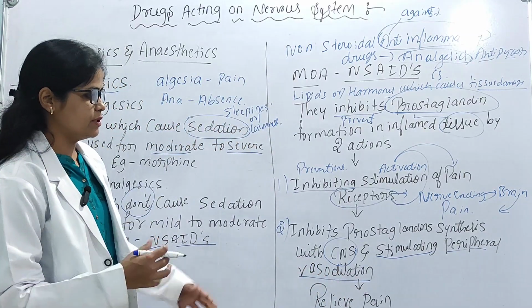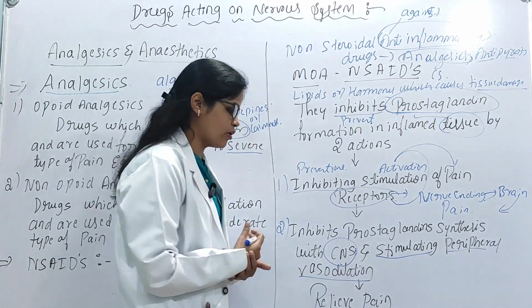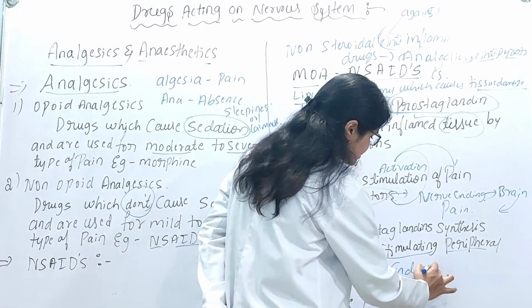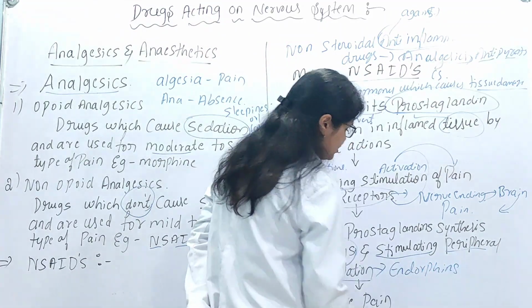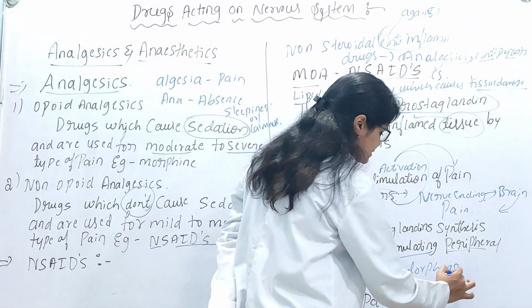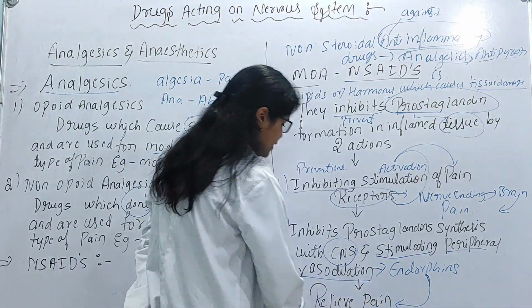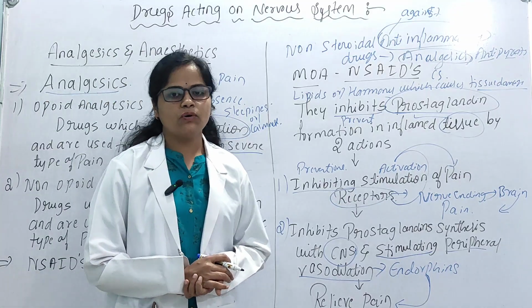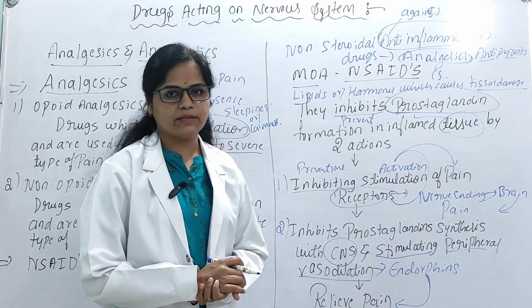Once the stimulation of peripheral vasodilation occurs, the body releases endorphins. Once the endorphins are released, they relieve the pain. So this is the main mechanism of action of non-steroidal anti-inflammatory drugs.